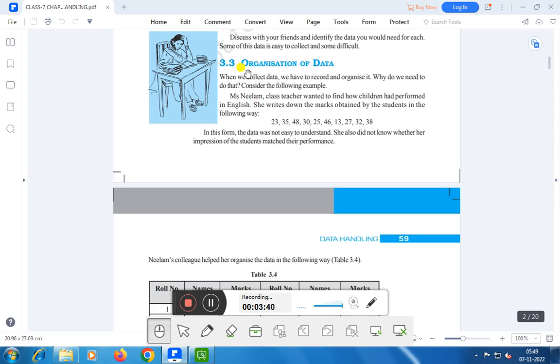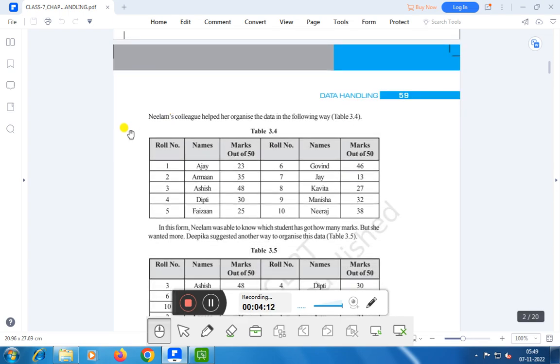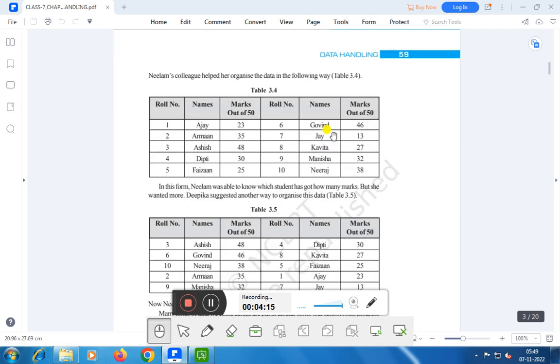Organization of data. After collecting, you have to organize the data to get particular information, right? For example, Neelam, a class teacher, wanted to find how children had performed in English. She writes down the marks obtained by the students in the following way: 23, 35, 48, 30, 25, 46, 13, 17, 27, 32, 38. In this form, the data was not easy to understand. She also did not know whether her impression of the students matched their performance. Neelam's colleague helped her organize the data in the following way. This is another form to represent the data. You can represent your data in the form of a table or in the form of graphs.